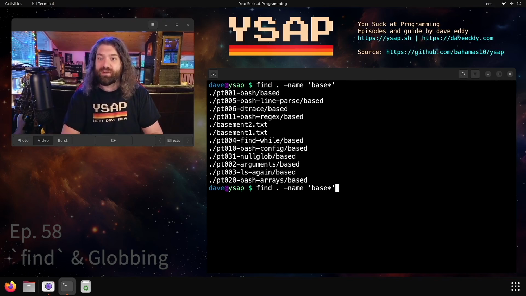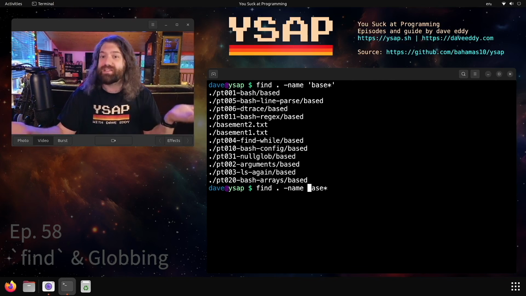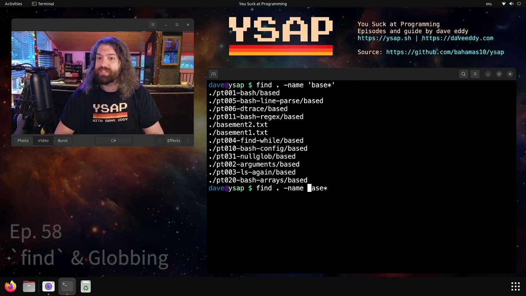So there's a twofold thing here. The star was being expanded by the shell before it reached find, and if we don't use quotes, it can't be expanded by find. It can't be a wildcard according to find because find doesn't see a star. It only sees what bash has done to it, and bash has expanded it. So the way you can get around this is to use single quotes. This will help you avoid accidental globbing on your shell.